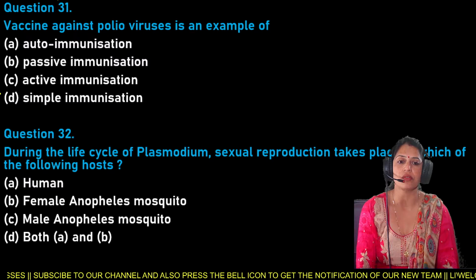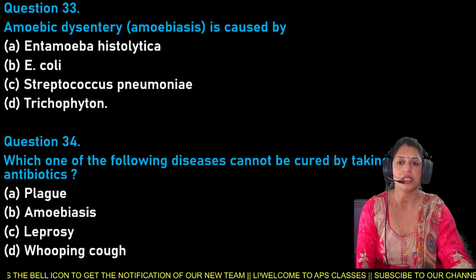Now shift to question number 33: amoebic dysentery, that is amoebiasis, is caused by option A, Entamoeba histolytica; B, E. coli; C, Streptococcus pneumoniae; and D, Trichophyton. These are the four options for question number 33.